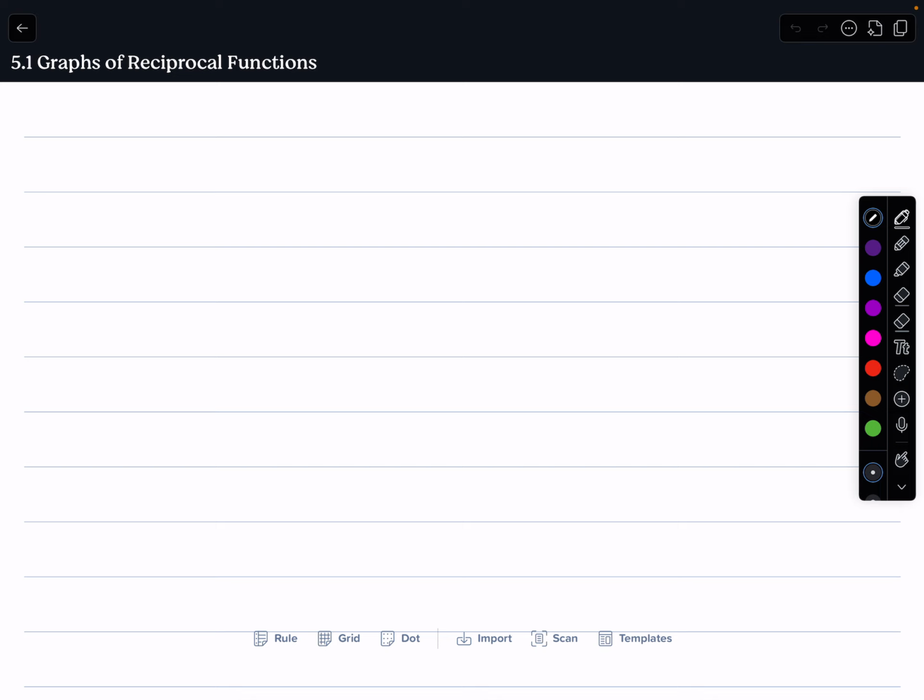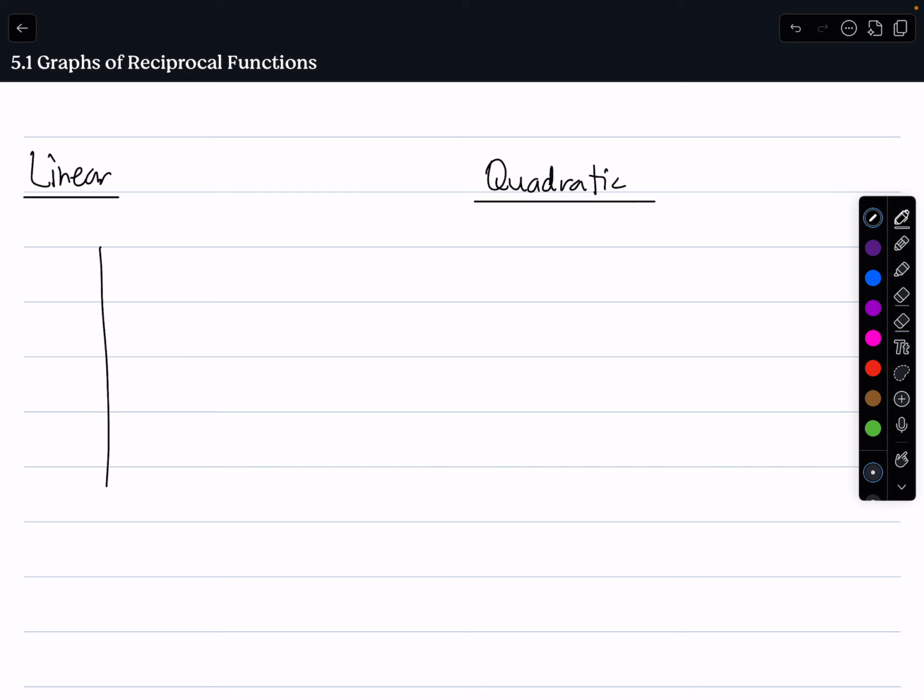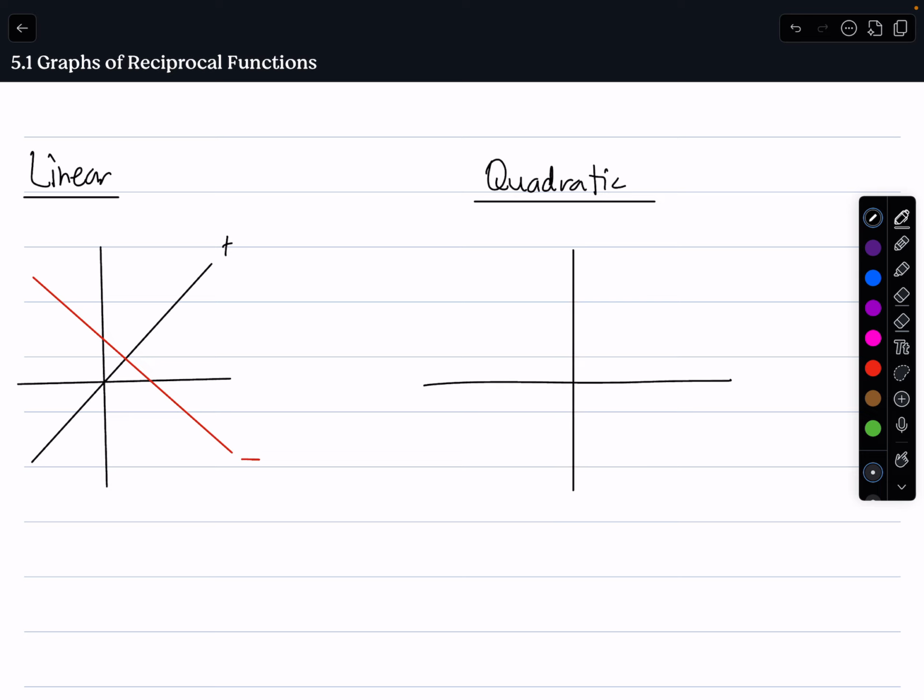So, graphs of reciprocal functions. There's two main graphs that you want to know: the linear functions, and then the quadratic functions. Obviously, we know linear functions are going to look like this. They're either going to be this when they're positive, or they're going to look like this when they're negative. Same with quadratic functions. Quadratic functions we know from grade 10, if they're a happy face, we know they're positive, but if they're a sad face, we know they're negative.